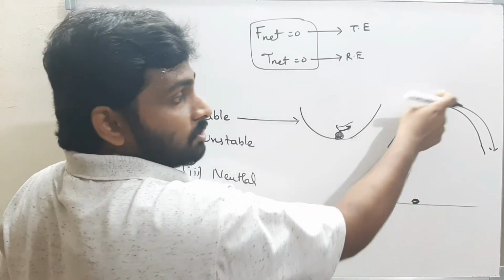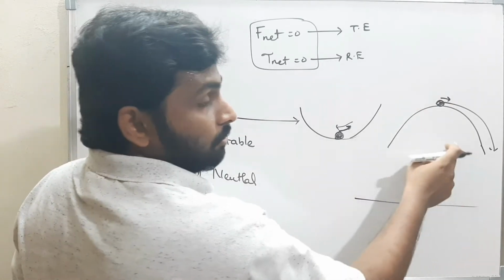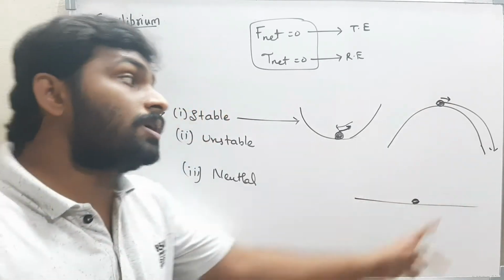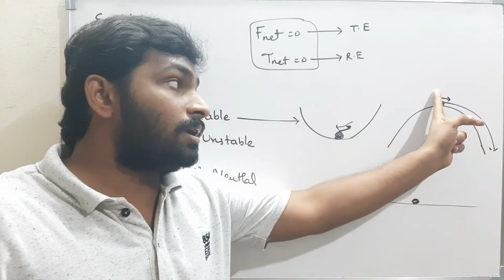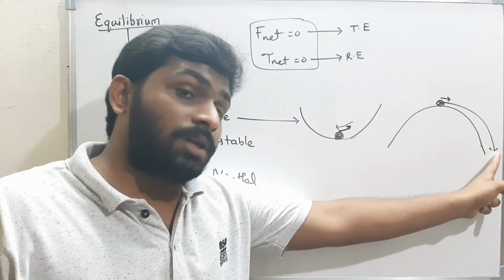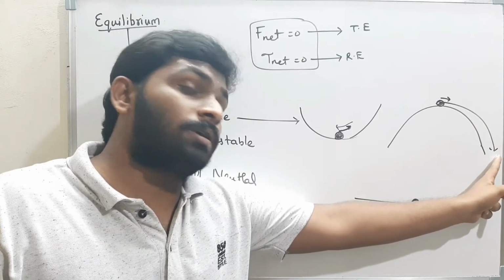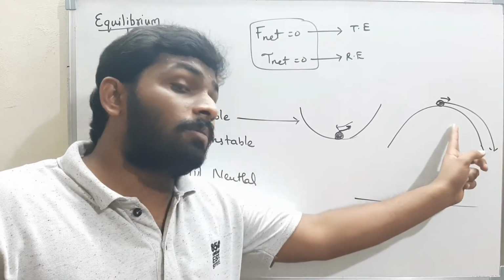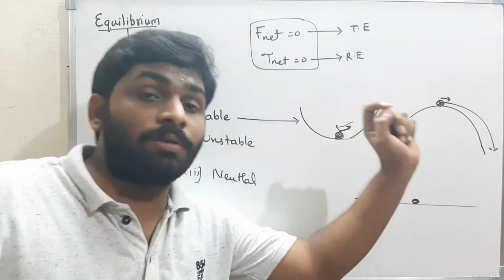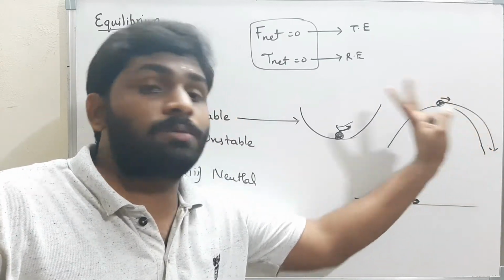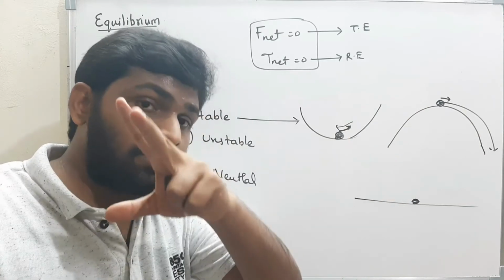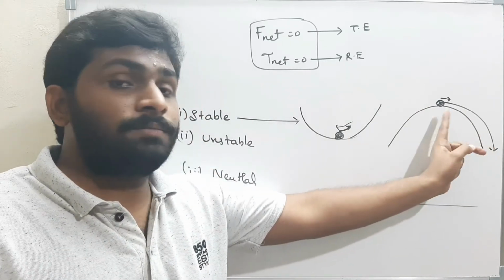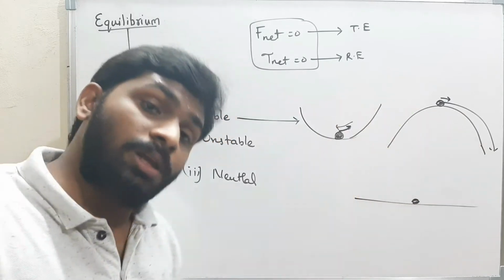Once I disturb this body, the body will fall down. It won't come back. Then I will say this is in unstable equilibrium. That means finally it is falling down and staying there. It is not moving from here. So I will say simply the body is in unstable equilibrium. That means once the disturbance is removed, the body can't come back to its original position. Therefore, it is in unstable equilibrium.